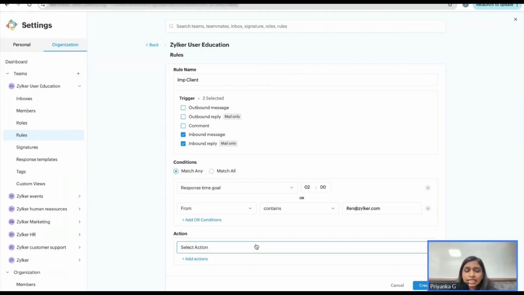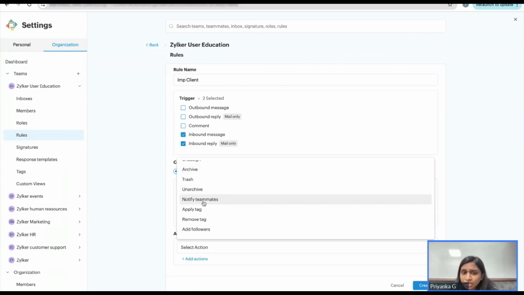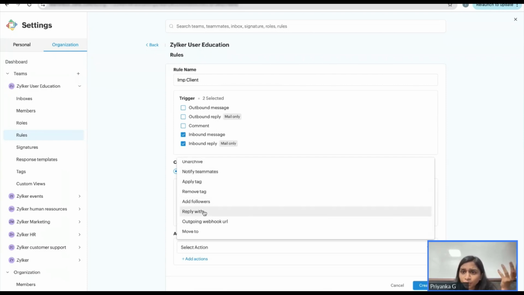I can say it needs to be assigned to a particular person, after which, if nobody has taken it, or rather I can say it needs to be notified to the teammates saying, somebody has to really take this up and prioritize the same. Or rather, I can also create an auto response itself, giving them an excuse of why the message was not attended. Okay. So you can also move it to priority inbox if you want, if you have such purposes.